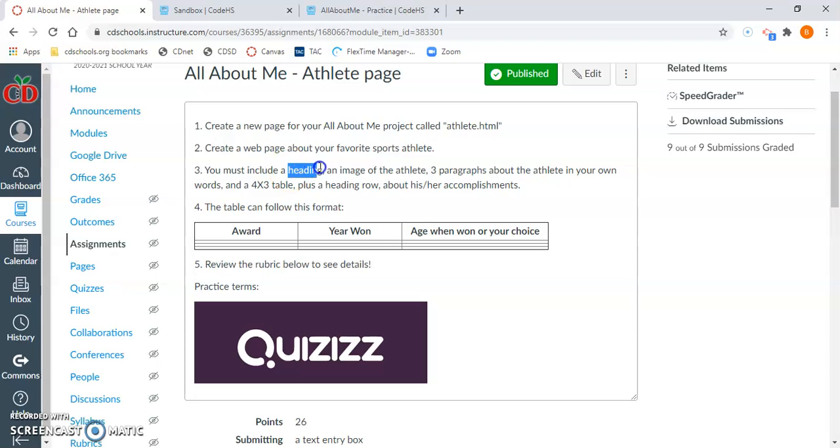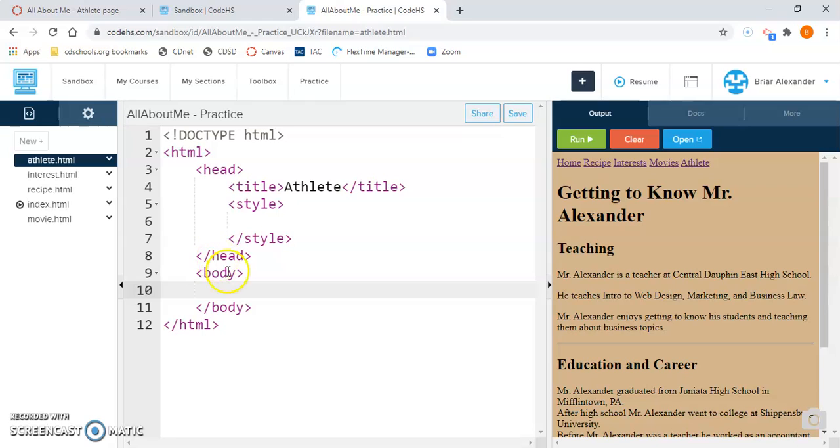The first thing it says is a heading. So let's add that. Inside the body tags, you'll want to use an H1 tag to add a heading. For me, I'm just going to type athlete name. Now you would want to replace that with the athlete that you chose. Maybe you choose LeBron James. Maybe you choose Michael Phelps. Maybe you choose Simone Biles. Whoever you choose, you will put their name in between the H1 tags.